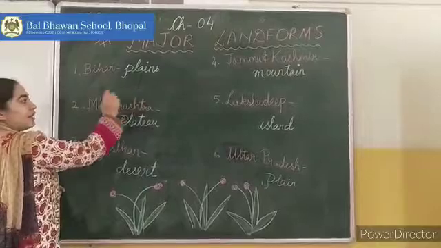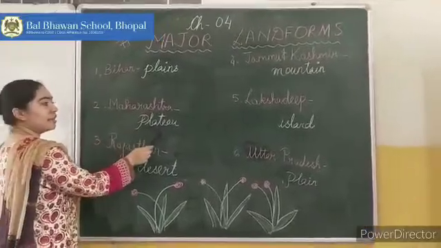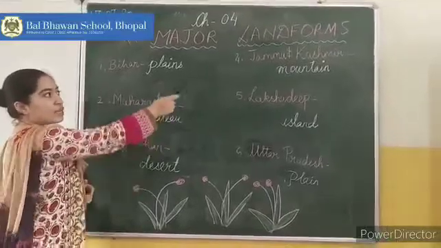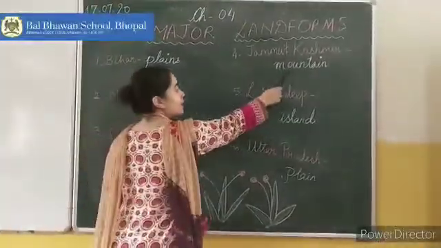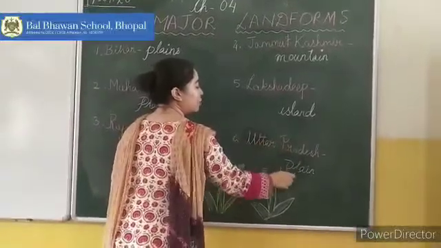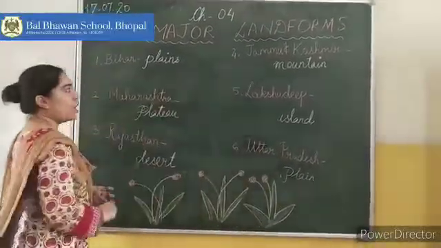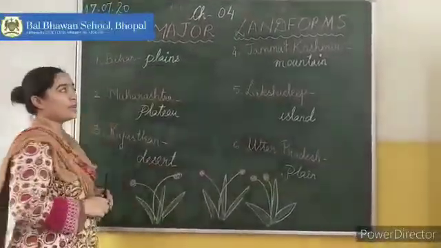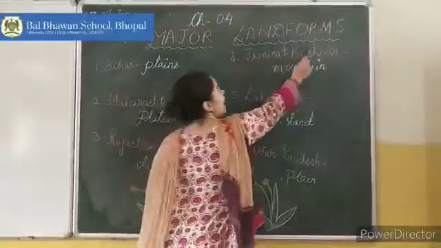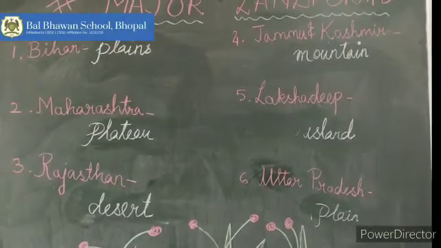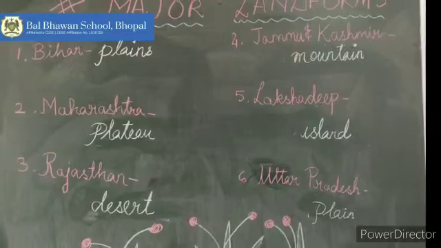Bihar comes under plain. Maharashtra is a plateau. Rajasthan is a desert. Jammu and Kashmir, mountain. Lakshadweep is an island. And Uttar Pradesh is a plain. So what are all these things? These are all called landforms. So dear students, today we'll be learning about the major landforms.